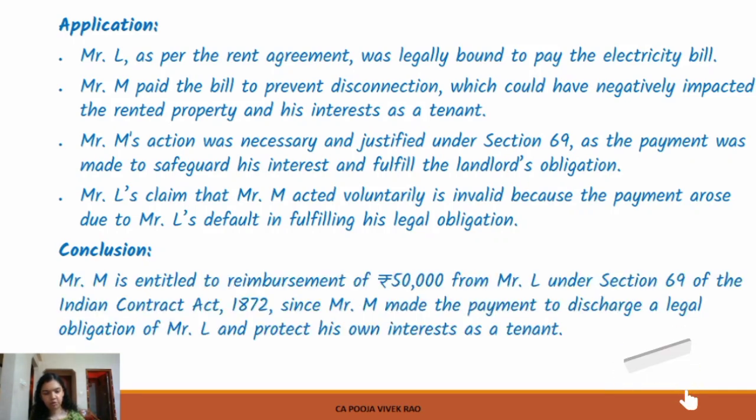So the conclusion is as follows. Mr. M is entitled for reimbursement of rupees 50,000 from Mr. L under section 69 of the Indian Contract Act 1872, since Mr. M made the payment to discharge a legal obligation of Mr. L and to protect his own interest as a tenant.